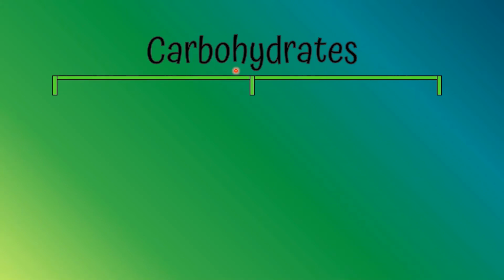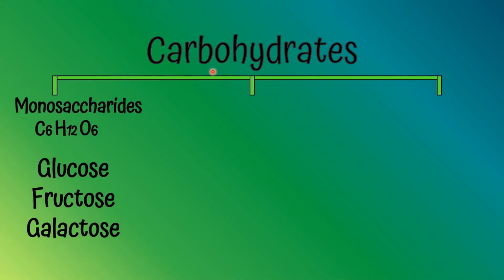There are three groups of carbohydrates. First one is monosaccharides. The chemical formula of monosaccharides is C6H12O6. There are three types of monosaccharides in environment. The first one is glucose, and the second one is fructose, and third one is galactose.